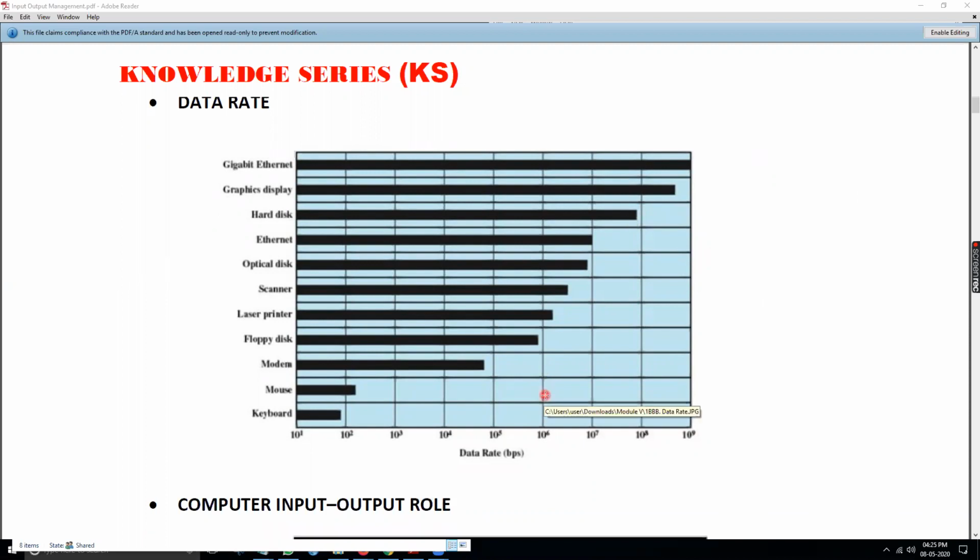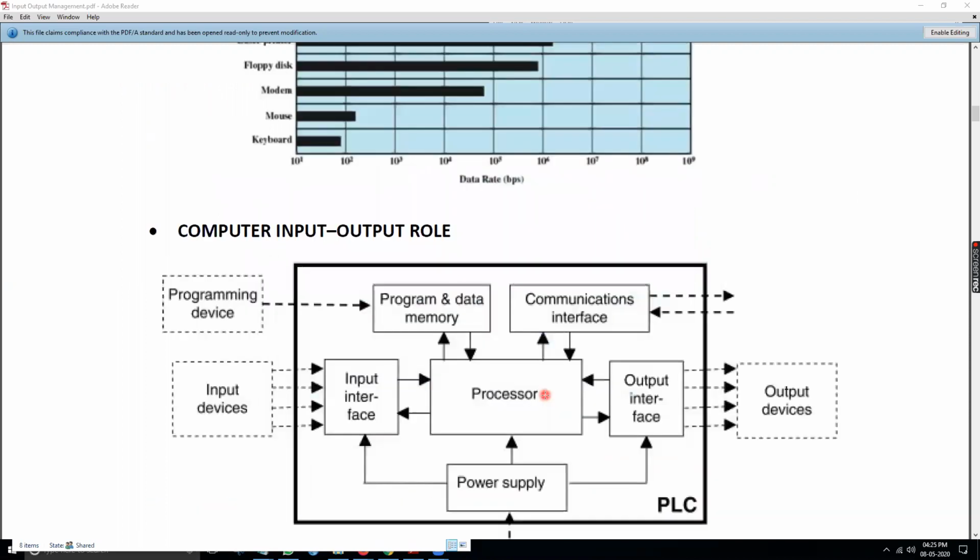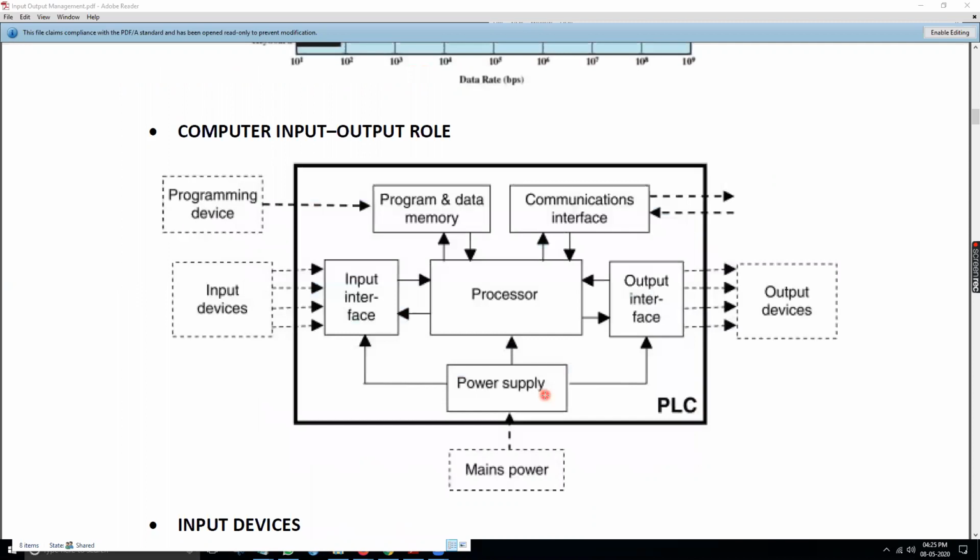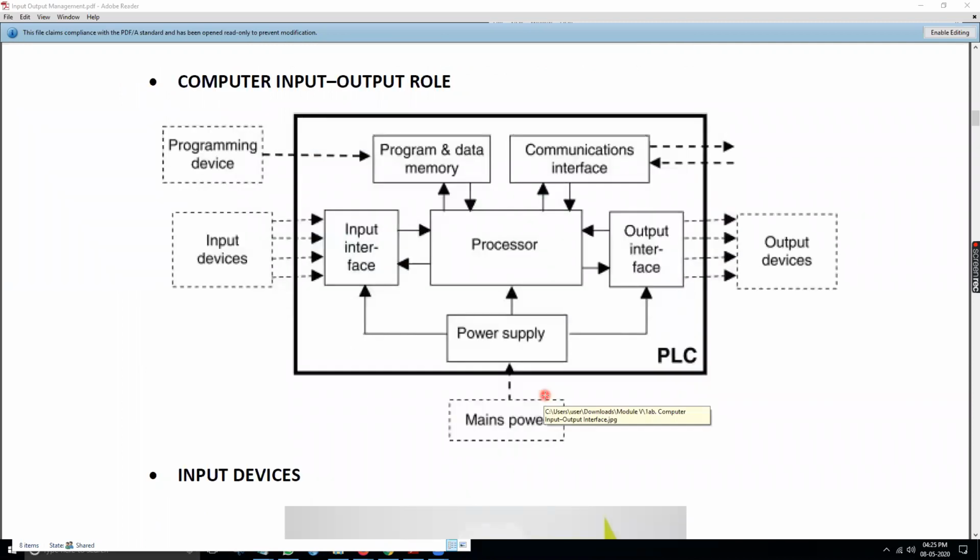Okay. Now we go to another area. If you see this particular case, it consists of a computer or a PLC. What is PLC? PLC stands for Programmable Logic Controller.